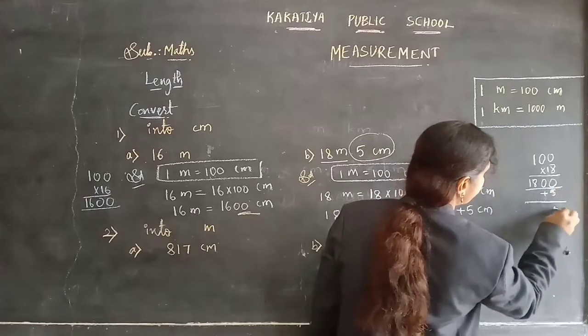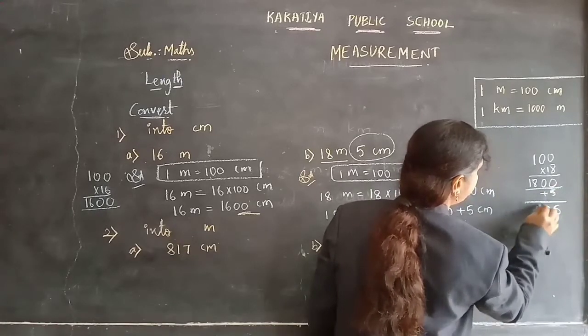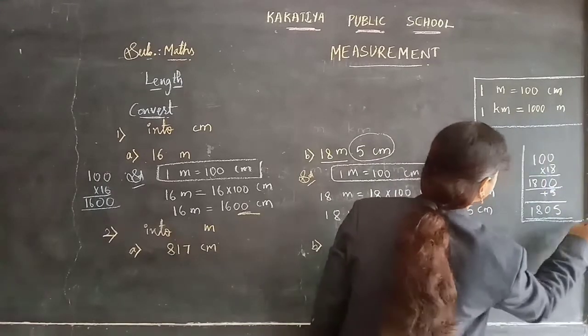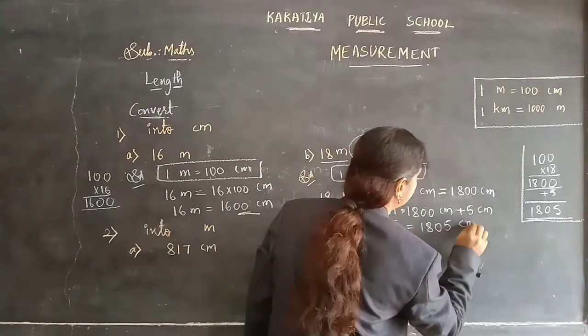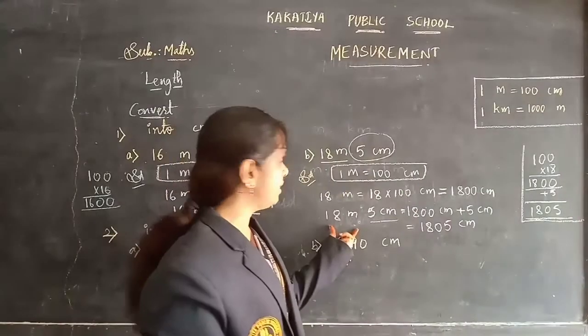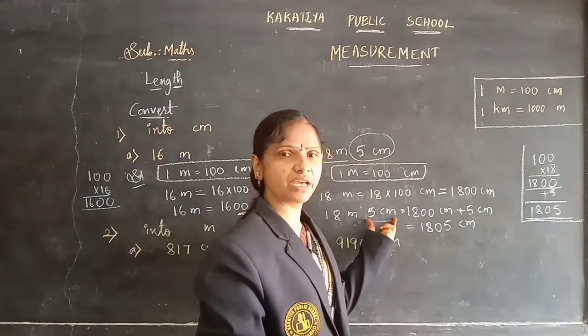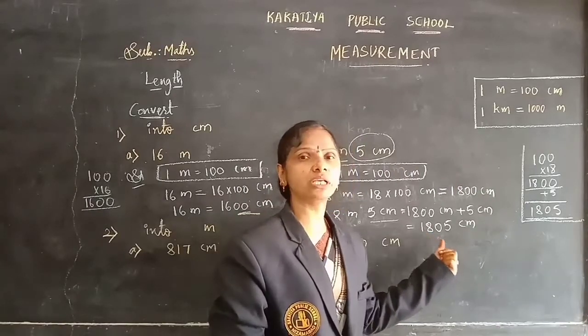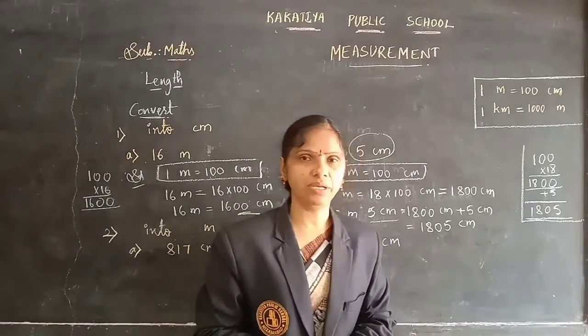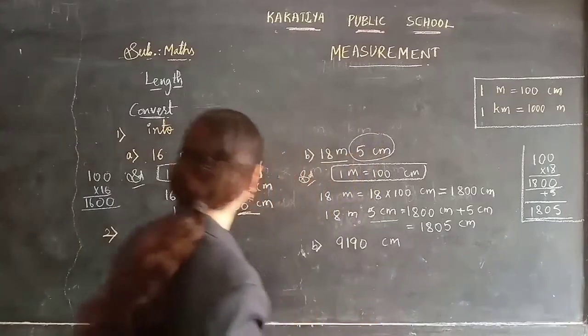So 0 plus 5, 5. 0, 8, 1 means the final answer will be 1805 centimeters. So 18 meters 5 centimeters, when we are converting into total centimeters, will be 1805 centimeters. Come on, let's do the next one here.